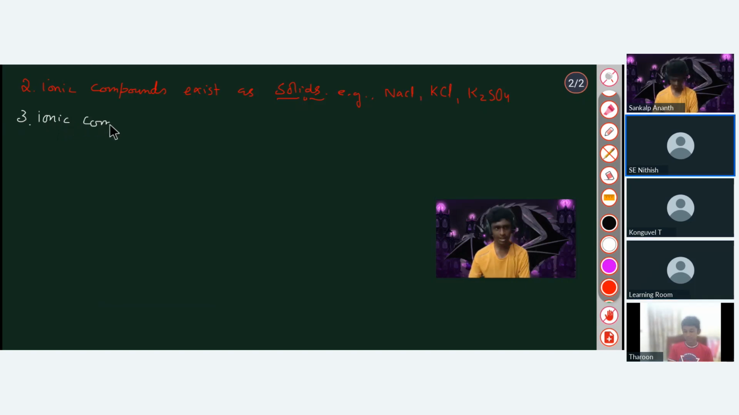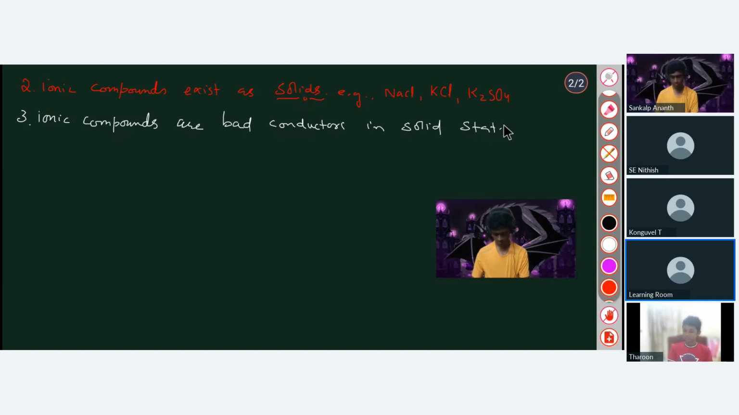Not the state of electricity, the state of the conductor. Ionic compounds are bad conductors in solid state, but good conductors in liquid and molten state, aqueous and molten state. That is to be remembered. That's very important.